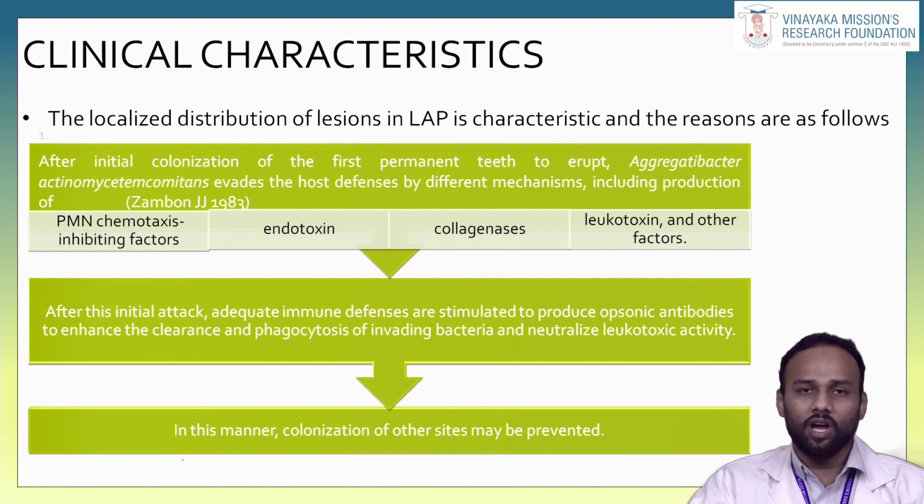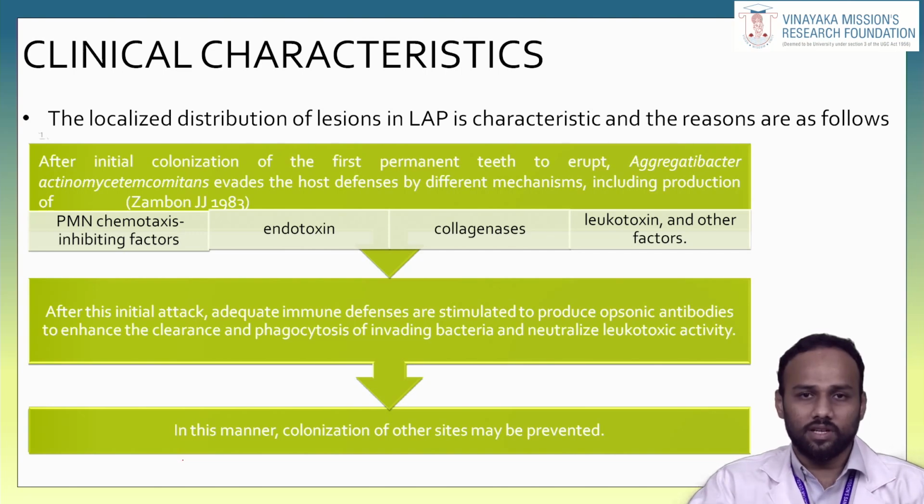The first reason is that after initial colonization of the first permanent teeth to erupt, Aggregatibacter actinomycetemcomitans, which is said to be a causative agent for aggressive periodontitis, evades the host defense by different mechanisms, inducing production of PMN chemotaxis inhibitors, endotoxin, collagenase, leukotoxin and other factors. After this initial attack, an adequate immune response develops, with release of many opsonic antibodies to enhance the clearance and phagocytosis of invading bacteria, and neutralized leukotoxic activity. In this manner, colonization of other sites will be prevented.